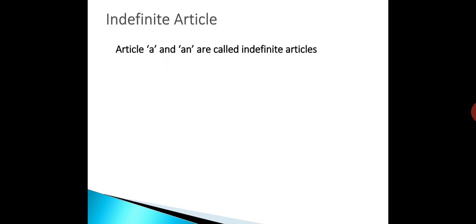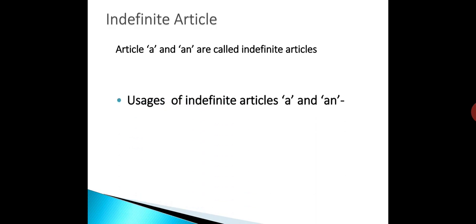A and an are called indefinite articles because they are used when one does not specify a particular person or place or thing. It means the person or place or thing is not specific, but it is general.